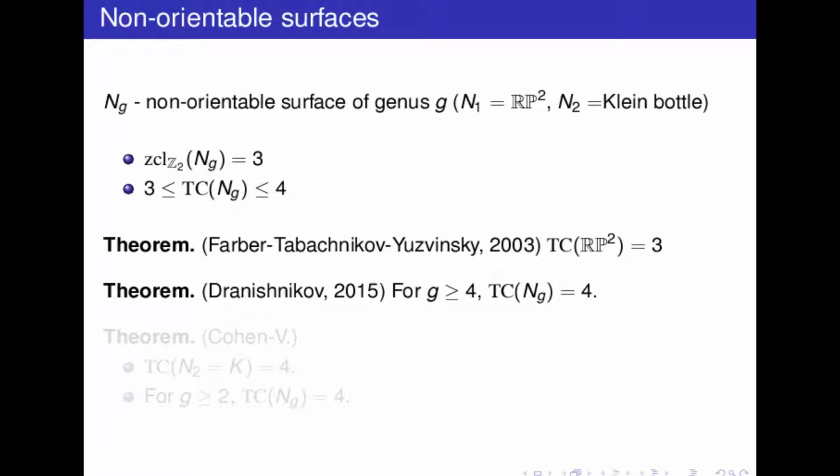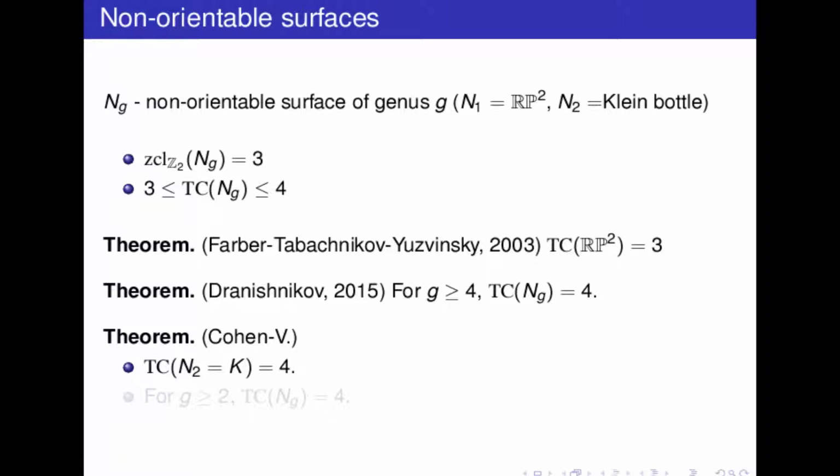And then recently we gave the answer for the remaining cases. First, for the Klein bottle, this is also 4, so this is the work with Dan Cohen. And okay, as Alexander explained yesterday, from this result we can recover the result for genus greater than or equal to 4.